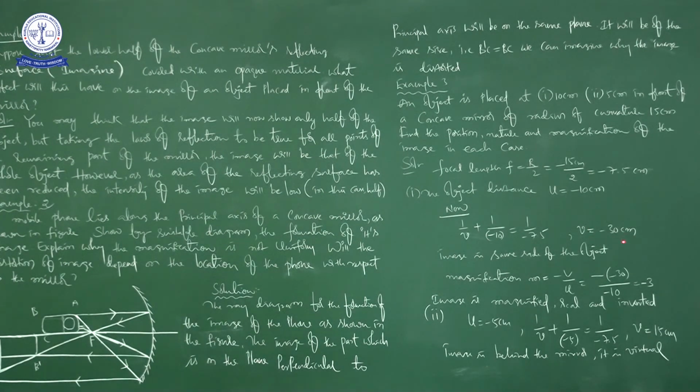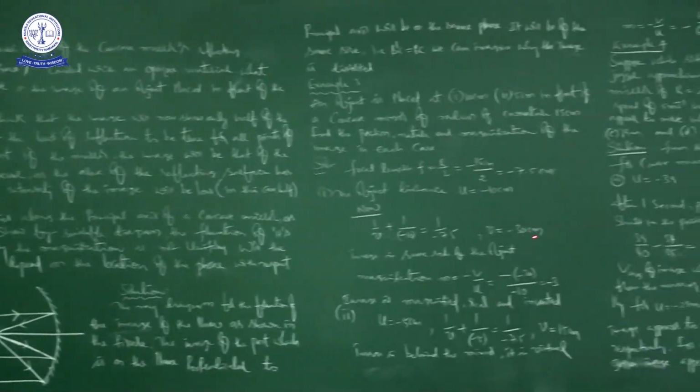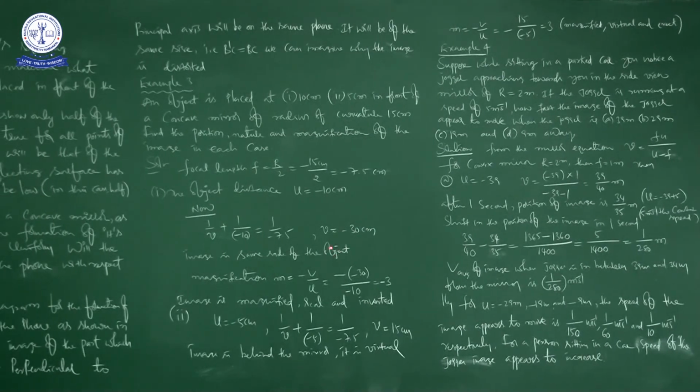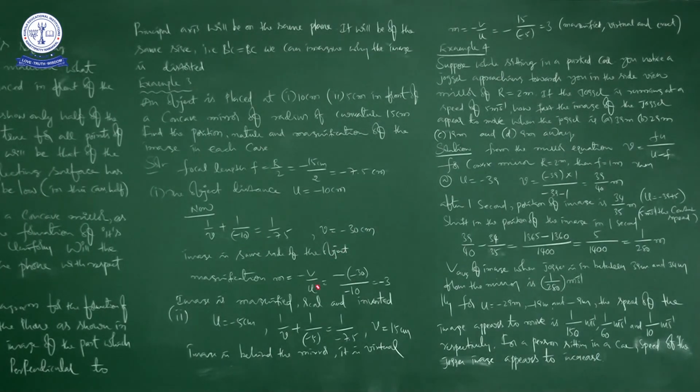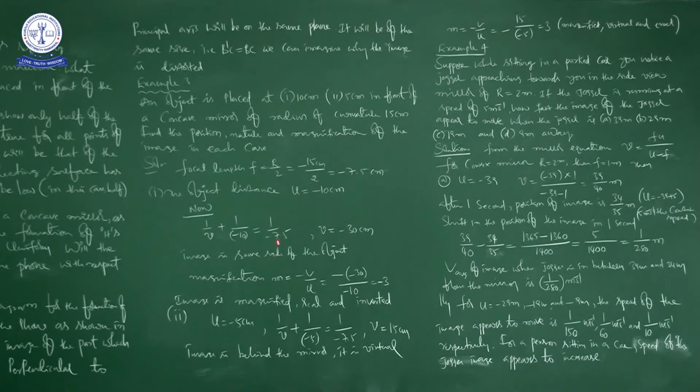So as per sign convention, these are the given things. F is minus and U is also minus, then we are getting V as minus. So V as minus means we can expect the position of the image. You can imagine the position of the image. So where is the position of the image? It is on the same side as the object, because U is minus, no. So V is also minus. So these two, image and object, are on the same side of the mirror.